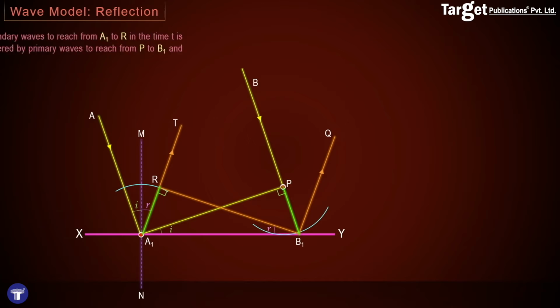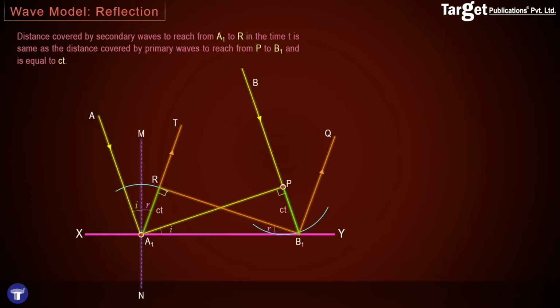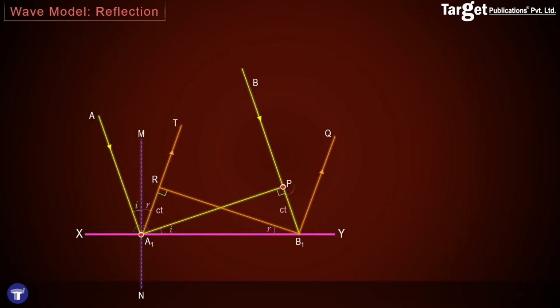The distance covered by the secondary waves to go from A1 to R is the same as the distance covered by the waves to go from P to B1, and since both these lie in the same medium, this distance is equal to ct in both cases. Thus you can see that in time t, waves move from P to B1 and from A1 to R. Here we considered only the waves starting from point A1 and point P for ease of understanding.